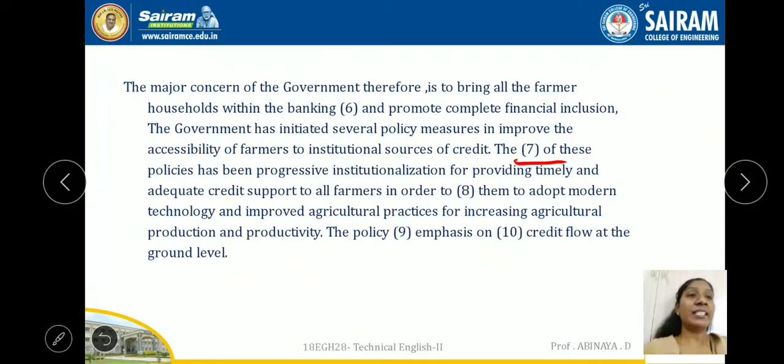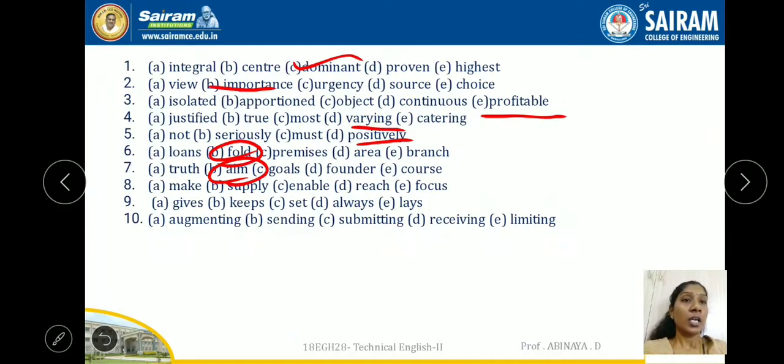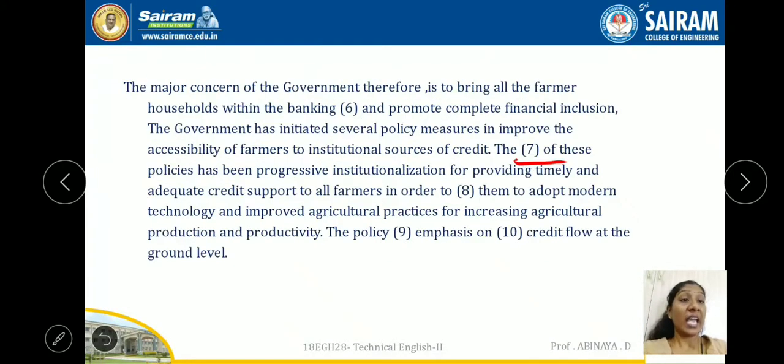The aim of these policies has been progressive institutionalization for providing timely and adequate credit support to all the farmers in order to enable them to adopt modern technology and improved agricultural practices for increasing agricultural production and productivity.